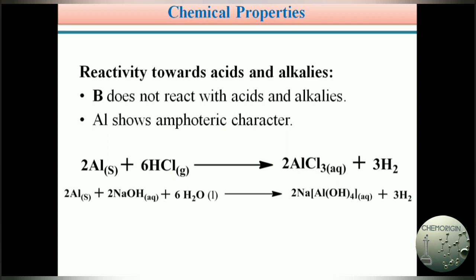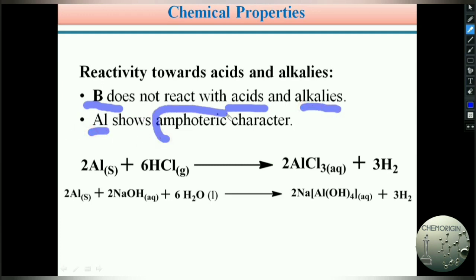Next chemical property of the third A group elements: reactivity towards acids and alkalis. In third A group elements, boron generally does not react with acids as well as bases or alkalis. Boron does not react with acid or a base, whereas aluminium shows an amphoteric character. Amphoteric means that both acidic nature and basic nature are exhibited by an element, as we discussed in the last slide. Here aluminium shows an amphoteric nature.